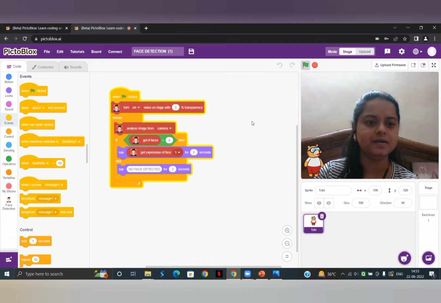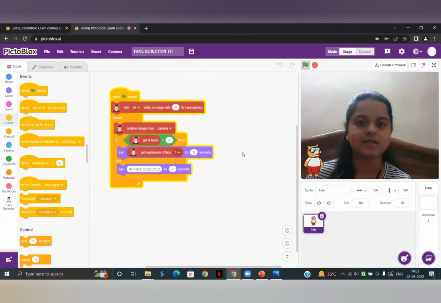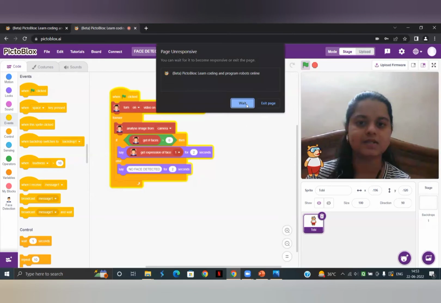Now, after that, the next one is analyze image from camera. What does this block do? When this program becomes responsive, you will see that a box is going to appear on my face. That box will show that it has detected my face. Based on the detection of the face, it is going to identify what emotions are visible over there.